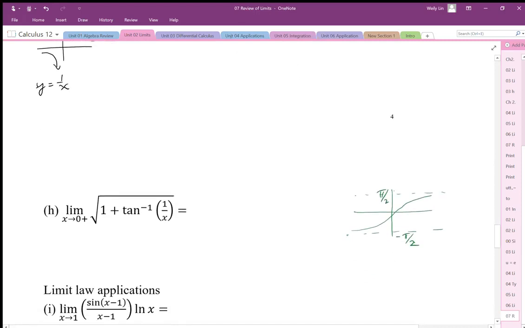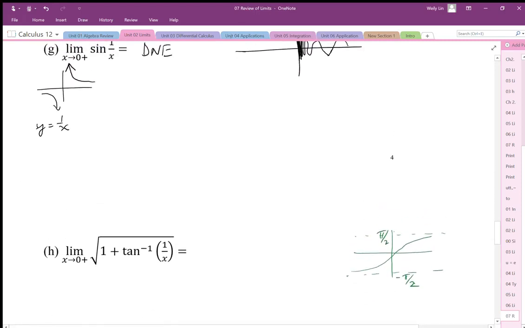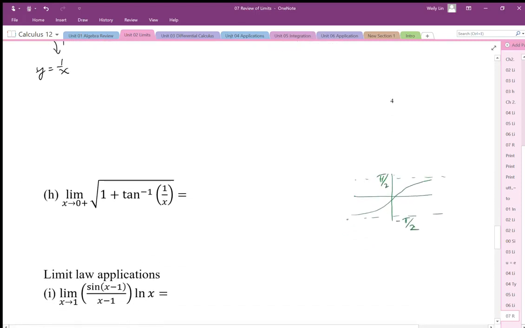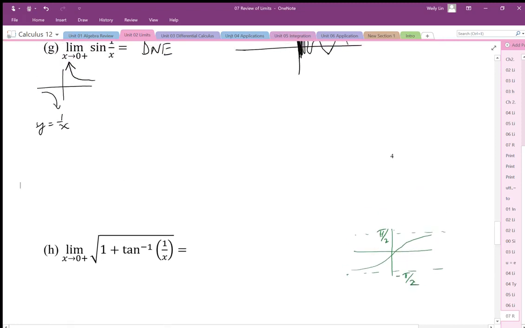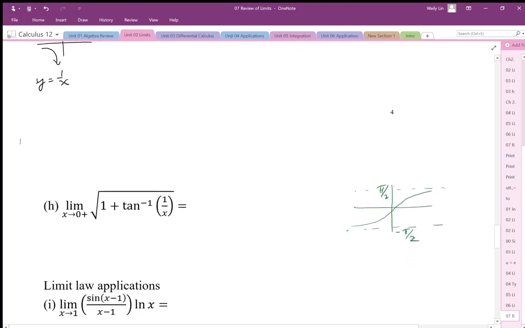Okay, for this one here, we have to think what's happening to that 1 over x again as we go to 0 from the positive side. Well, we take a look here. It's going up to positive infinity. So then we have to ask ourselves, what's happening to the arctan as we go to positive infinity? Well, this is the arctan graph here. So we really should want to have a sense of what the arctan looks like.